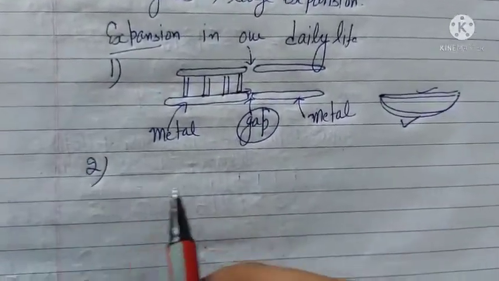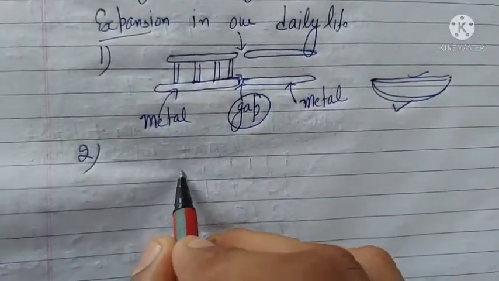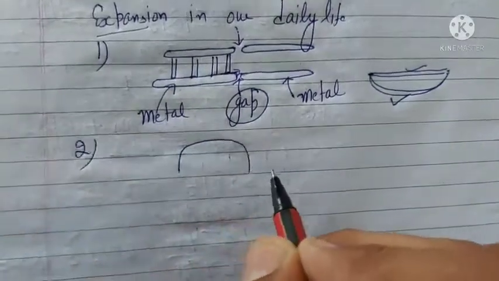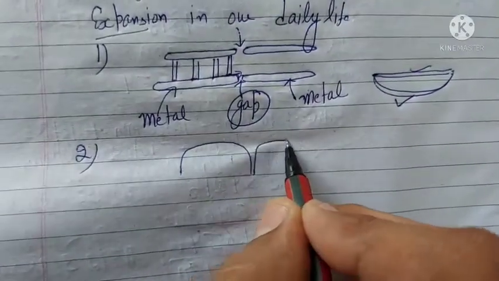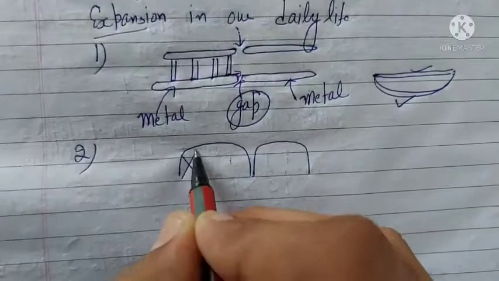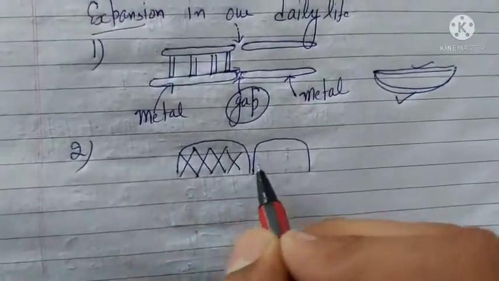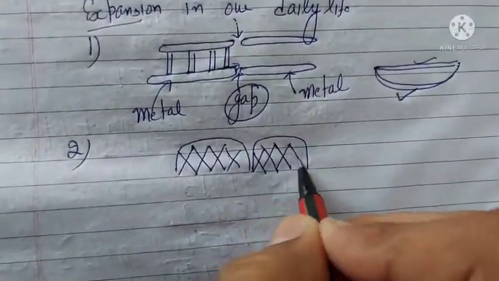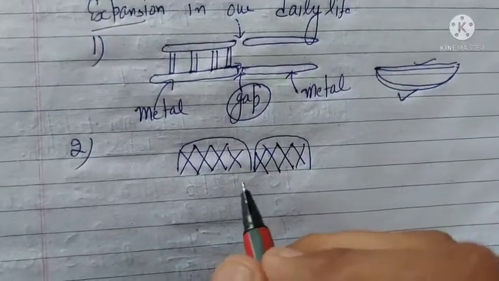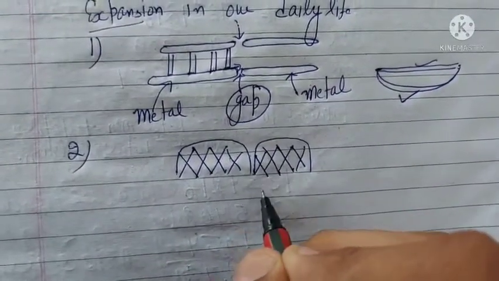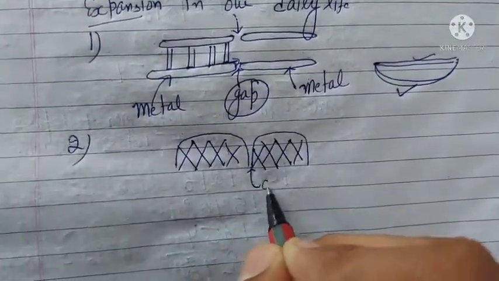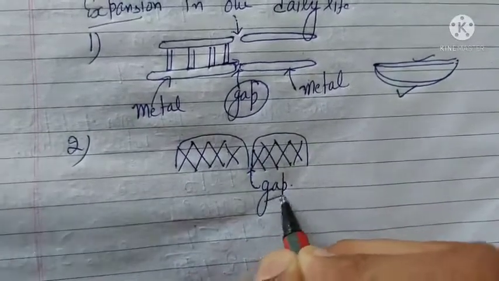Similarly, civil engineers, when they make bridges and the material used is steel, construct the girders of that bridge with the help of steel. They always leave a gap in between the steel parts of the bridge.